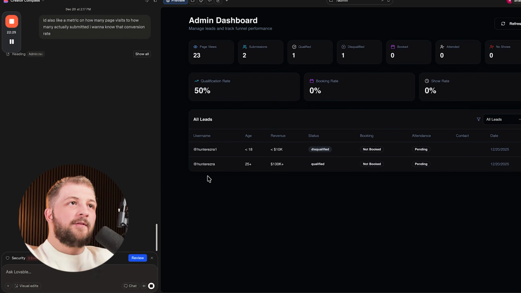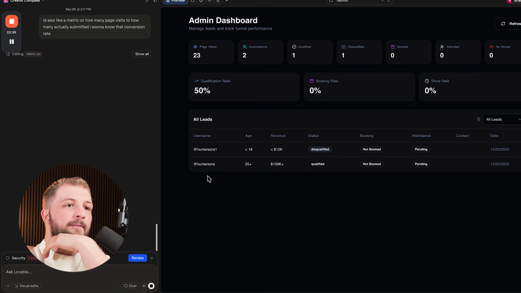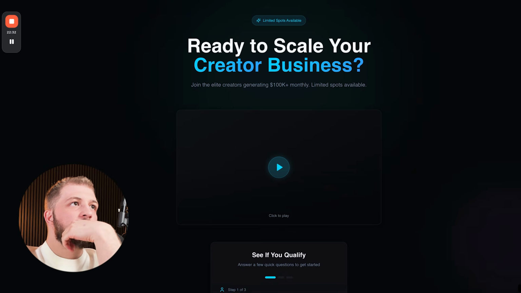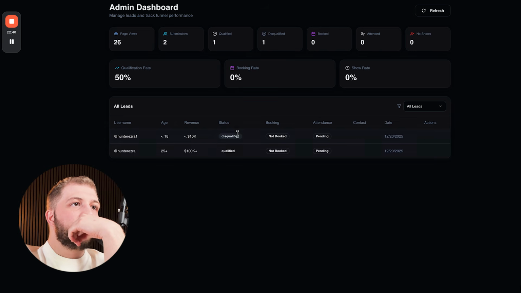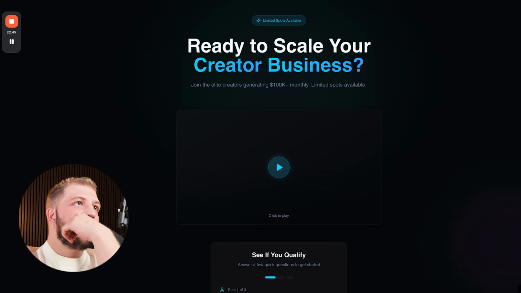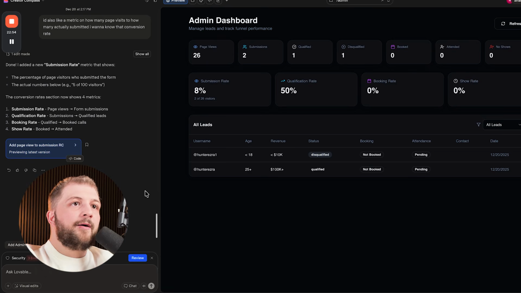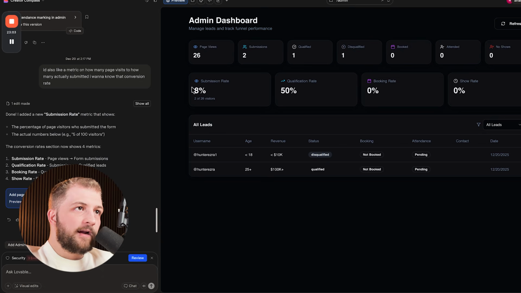Cool. So give this 1 second, and we're going to have all of these metrics completely pulled in, which is just so cool, honestly, because that means we have a full working funnel. Age, revenue, qualification status, if they showed up to their meeting or not. We have a database to track the whole thing. Sweet. Oh, I think it's on here now. Yep. So we have the submission rate, and then we have the show rate. I added the submission rate metric. There we go. So we have 8% conversion rate because 2 of 26.